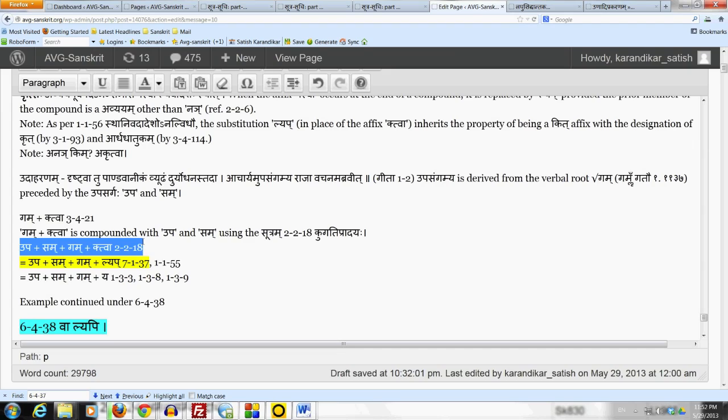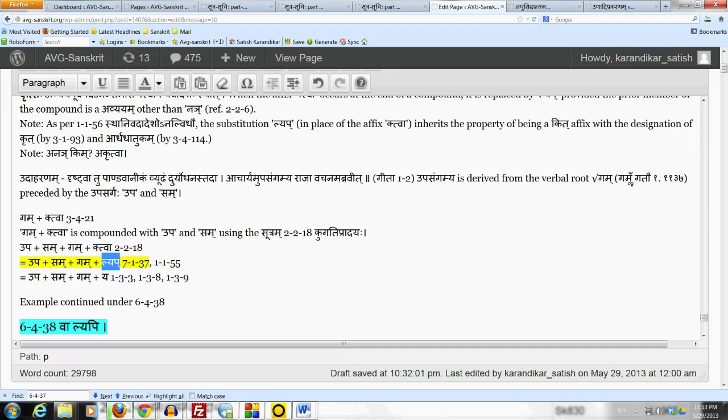At this point now, since compounding has been done and the affix ktva is at the end of the compound, and the prior member of the compound is an avyayam, we have upa plus sam, both of them have the avyaya sanjna, and the avyayam is not the particle nan, so all the conditions are satisfied for replacing the affix ktva by lyap. By 7-1-37, samase nan purve ktvo lyap. And as per the paribhasha sutram 1-1-55, anekal-sit sarvasya, the entire affix ktva is replaced by lyap.